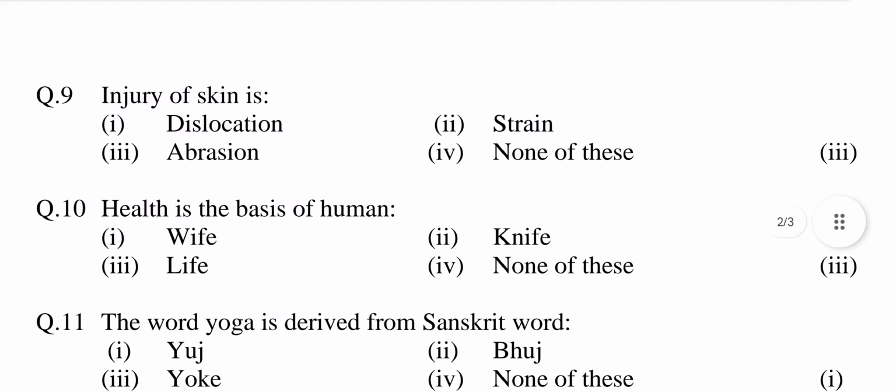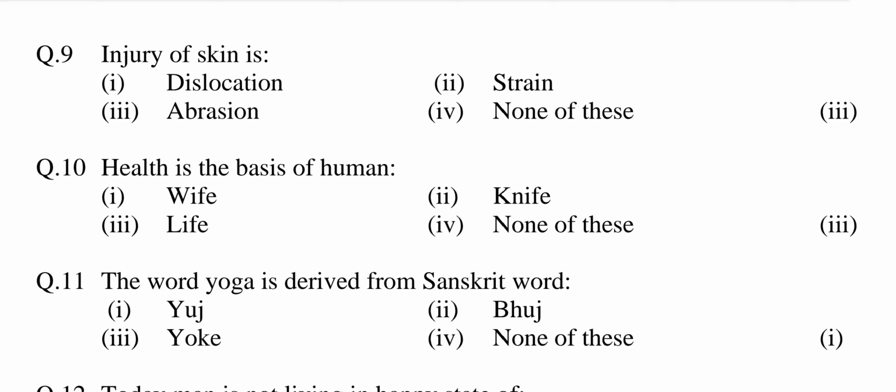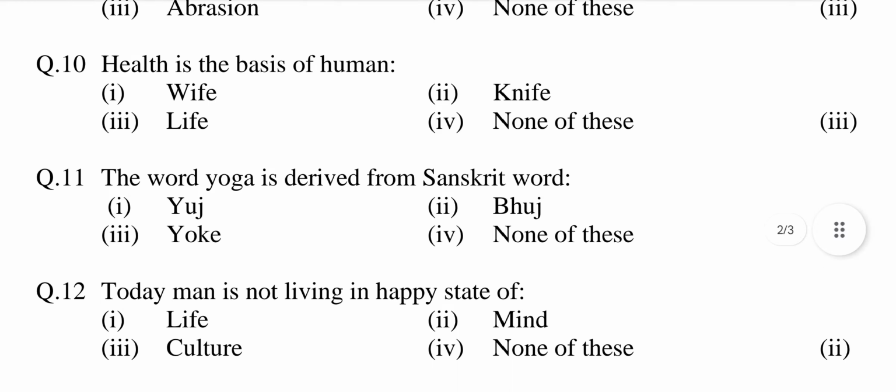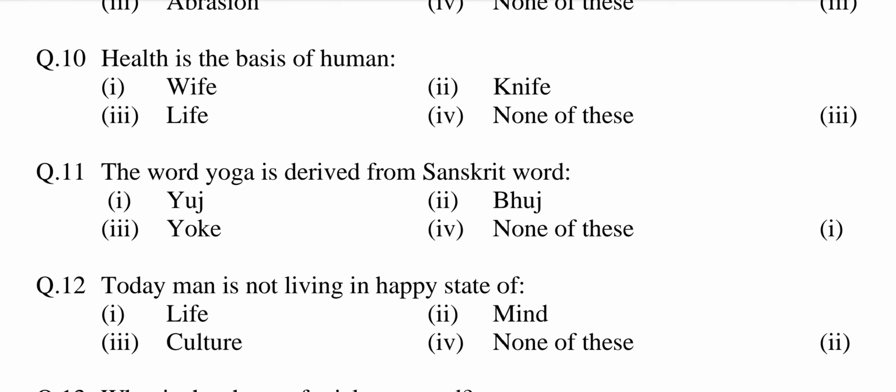Question number 9. Injury of skin is option first, dislocation. Second, strain. Third, abrasions. Fourth, none of these. Answer is option third, abrasion. Question number 10. Health is the basis of human. Option first, wife. Second, knife. Third, life. Fourth, none of these. Answer is option third, life.